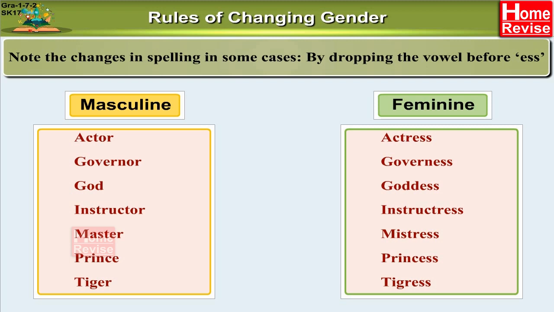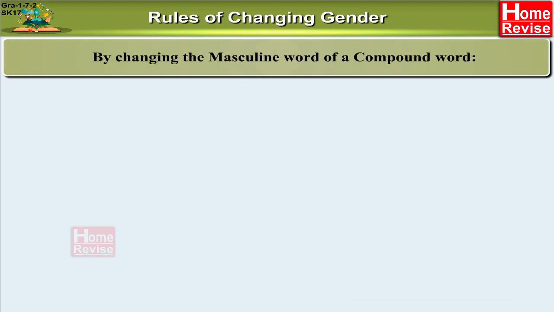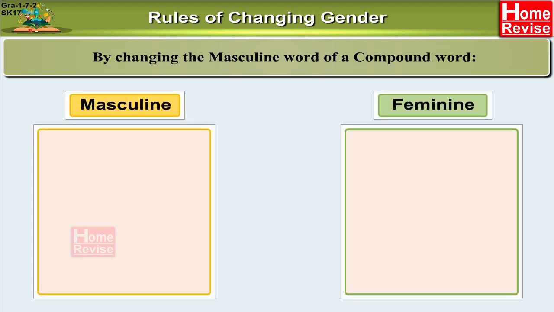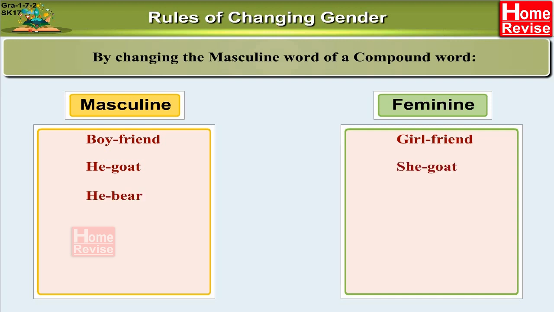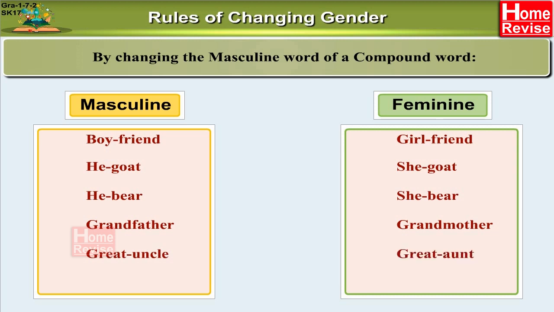3. By changing the masculine word of a compound word. The masculine word is boyfriend. Changing the masculine word boy to girl makes the feminine word girlfriend. He goat, she goat. He bear, she bear. Grandfather, grandmother. Great uncle, great aunt. Step brother, step sister.